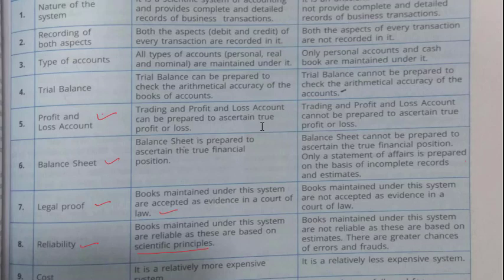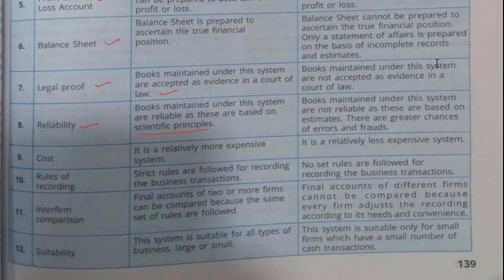Cost. Double entry system is relatively more expensive, whereas single entry system is less expensive. And rule of recording. In double entry system, strict rules are followed for recording the business transactions, whereas in single entry system no set of rules are followed for recording the business transactions.